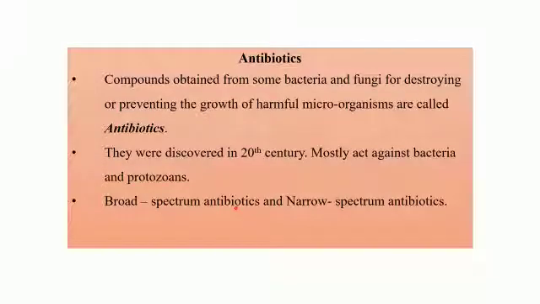Whereas narrow spectrum antibiotics are active against only a selected group of bacterial types. So as the name suggests, broad spectrum antibiotics can be used for diseases that are caused by a variety of bacteria, whereas narrow spectrum antibiotics are active only against a selected group of bacterial types.